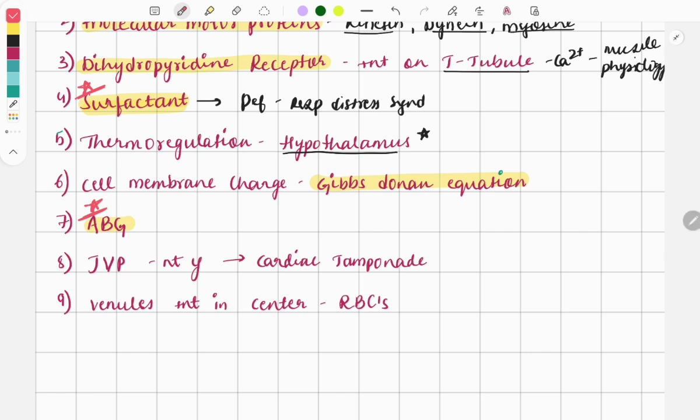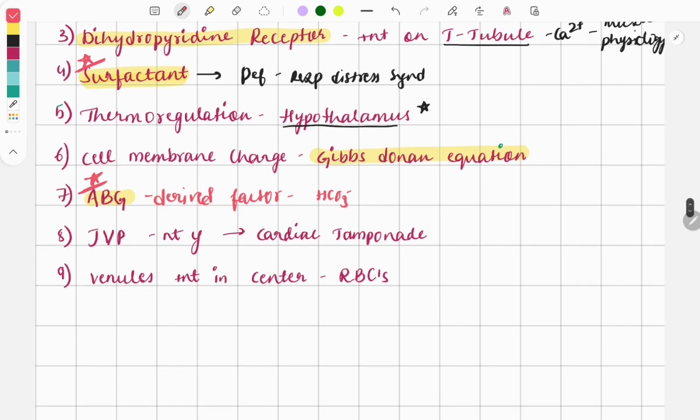But this time they had asked the derived factor of the ABG analysis, and it was the bicarbonate. So the one-liner was asked on ABG. You need to look at all the points: how do we calculate it, the compensated, uncompensated, and the metabolic alkalosis, respiratory alkalosis. All these points are very important.